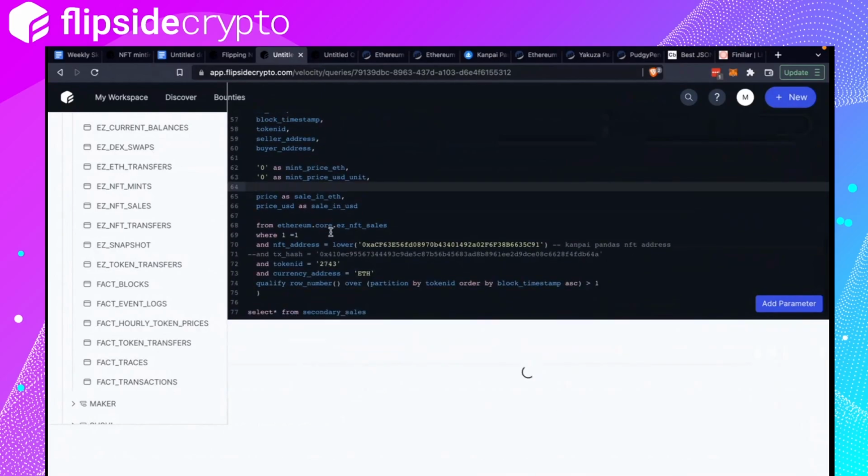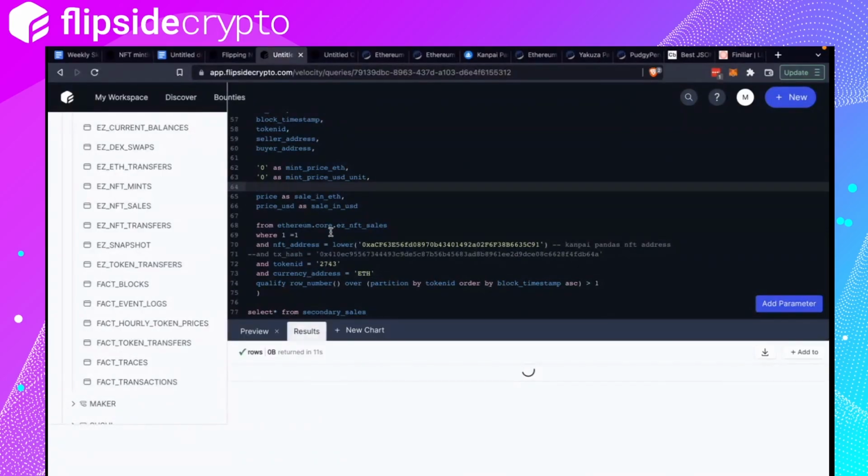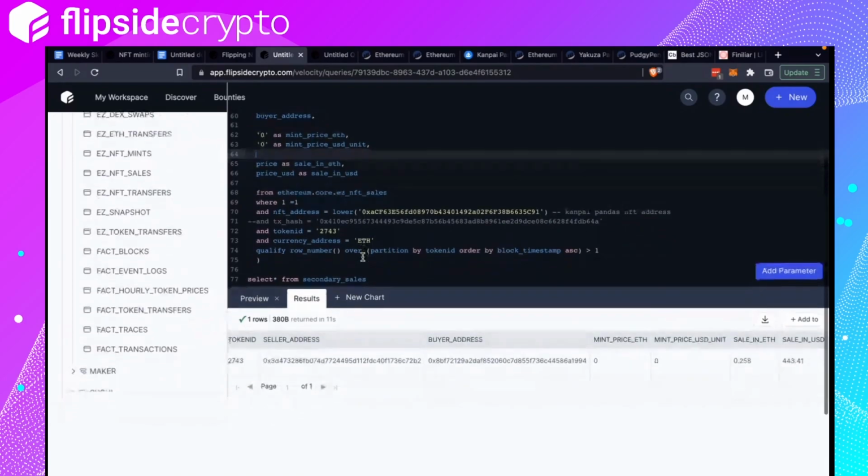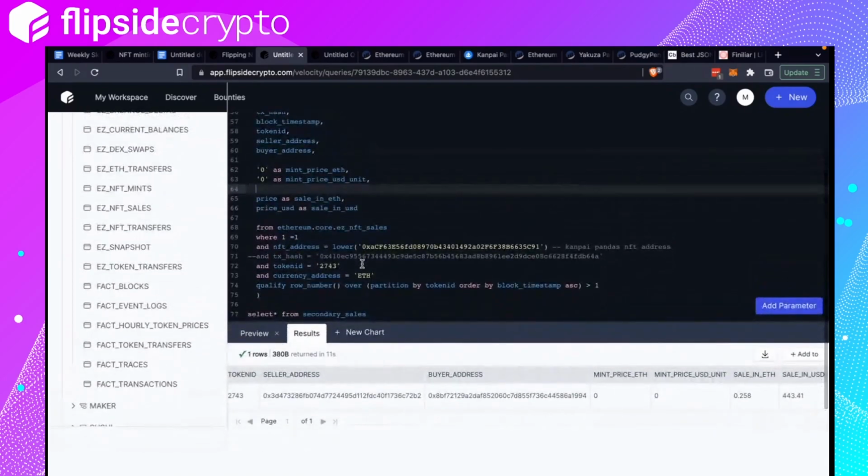Let's run this, see if it works. All right, cool. So mint price 0. All right, cool. What else?